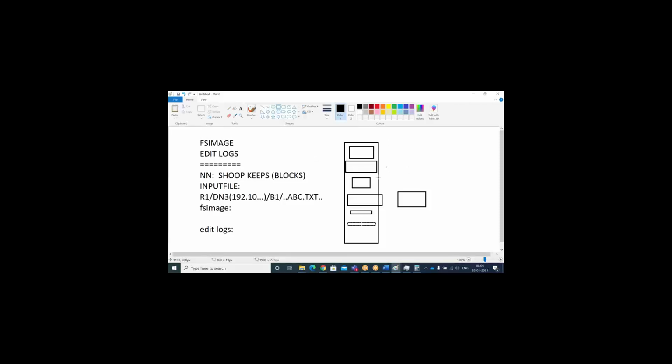The secondary name node will have only this fs image related backup copy. It is not going to instruct anything. It just has a copy. Every 1 hour that fs image will be copied to your secondary name node. If something happens, administrators will run some commands and activate the secondary name node as the name node.